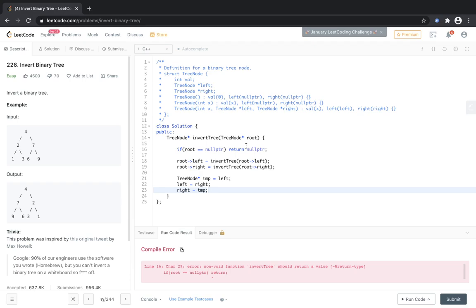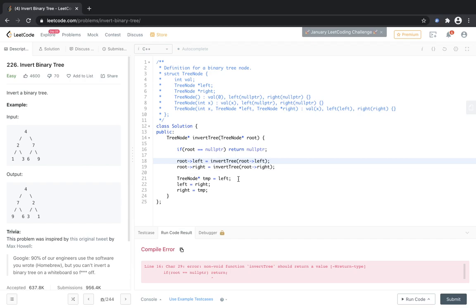So currently we are at the root node. Let's say any node we are at currently is called the root node. So how will we proceed from the root node? If the root node is null, return a null pointer.